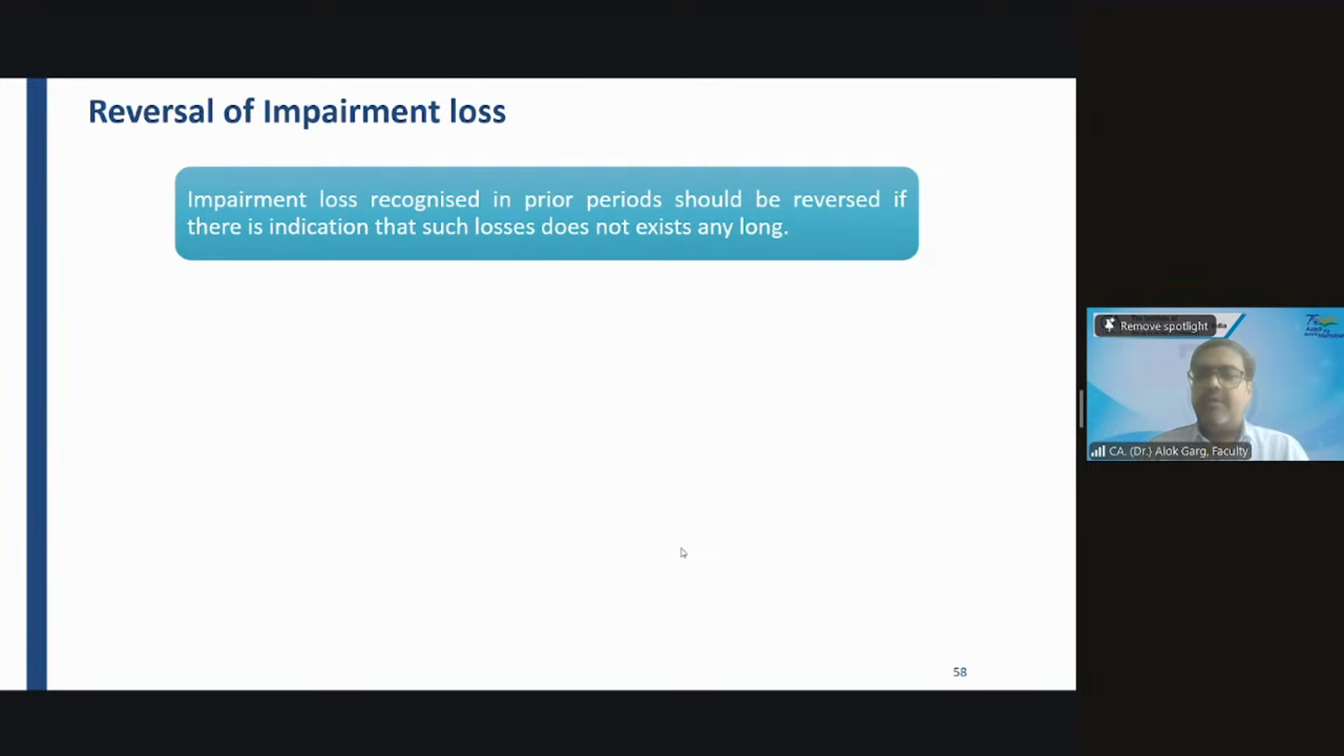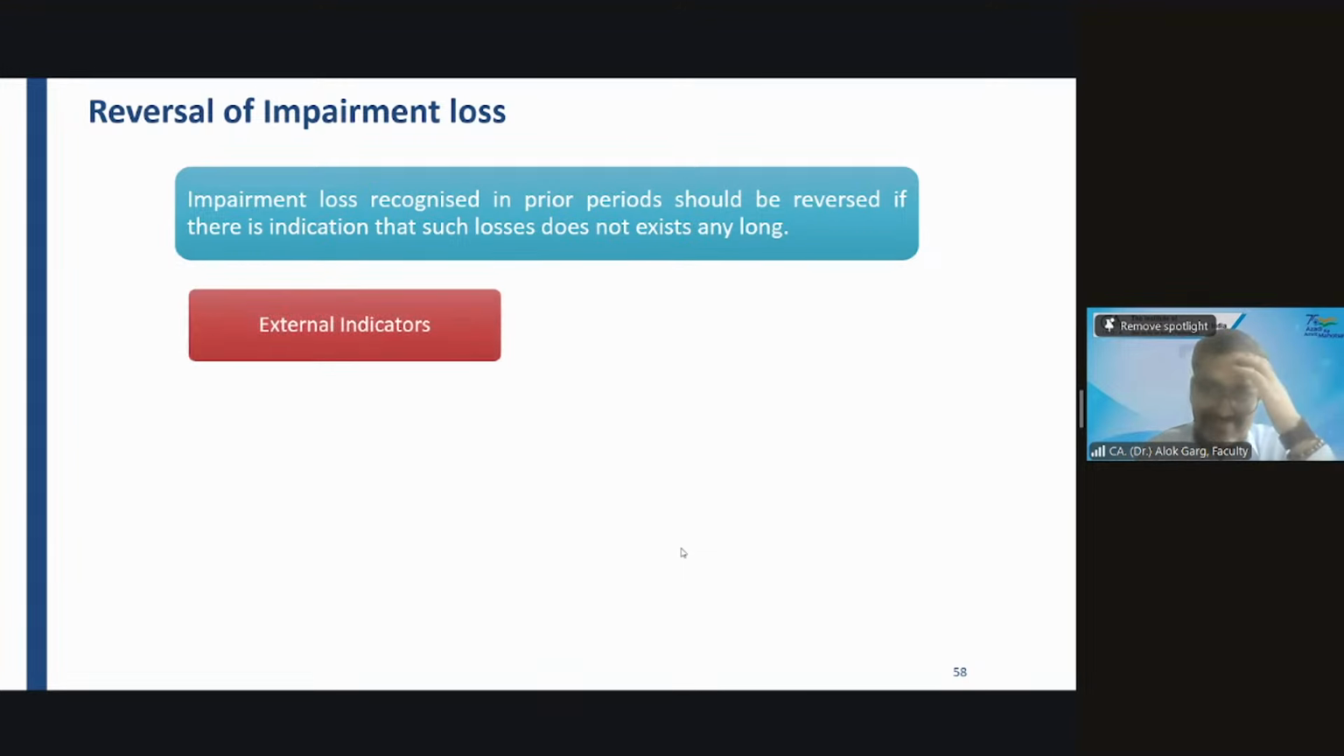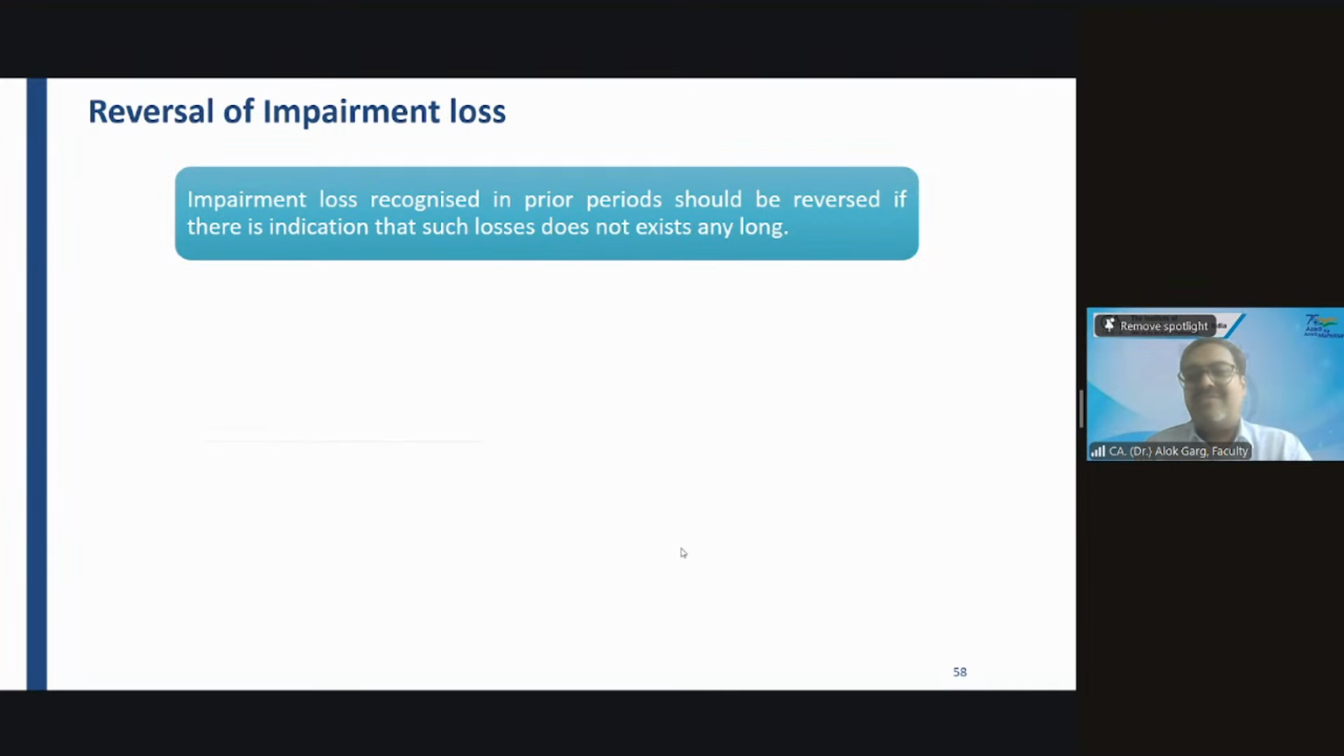Okay. So friends, impairment loss recognized in a prior period should be reversed when there is an indicator. Which indicator? External indicators, internal indicators.